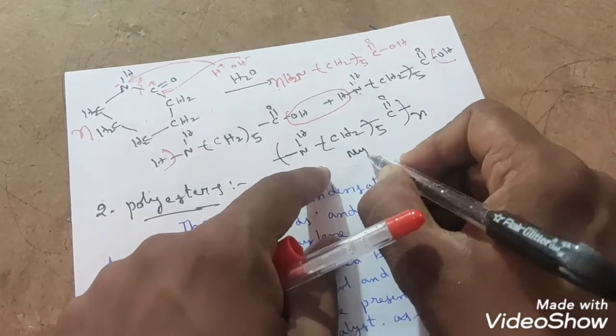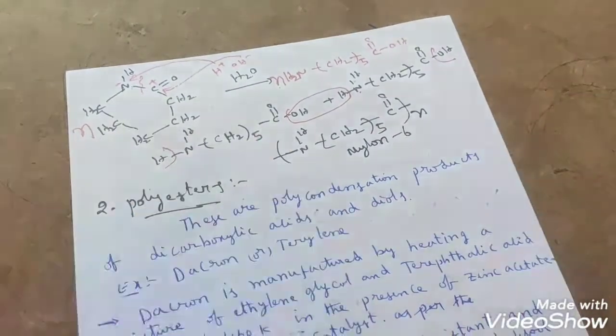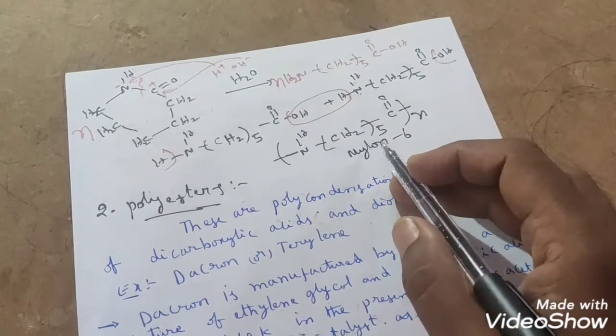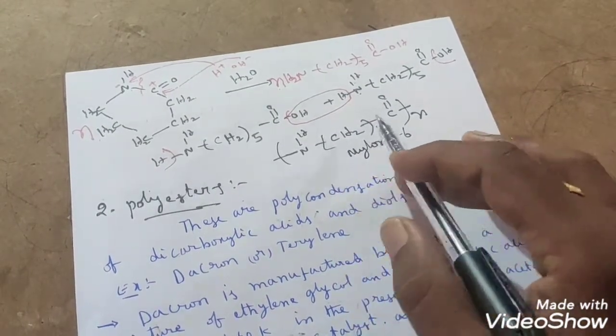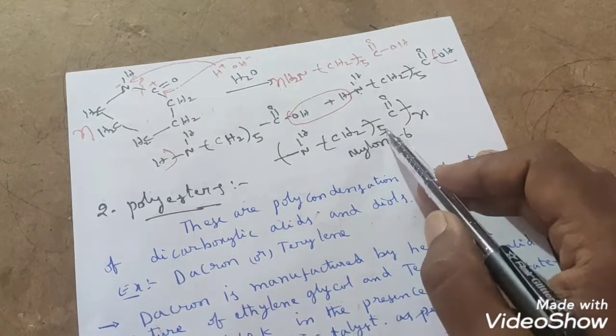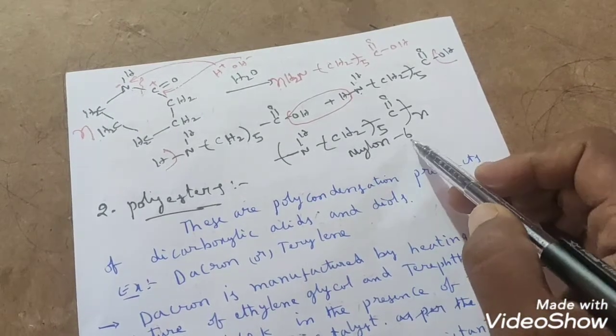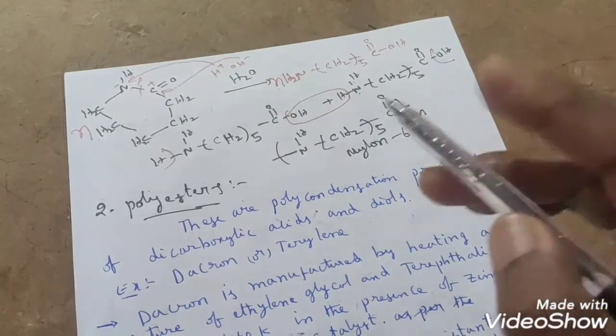And that too, what do we have to call this? Nylon 6. Why do we call this nylon 6 only, sir? Because in this compound, if you observe, how many carbon atoms are there? Based on the number of carbon atoms, they have given the number. In nylon 6 also we have observed.